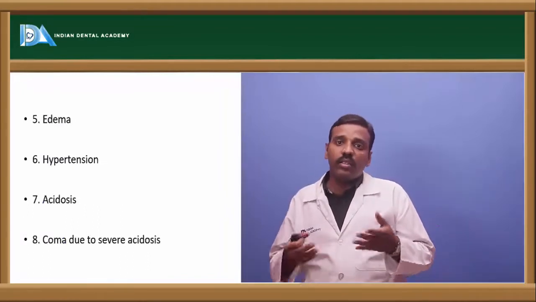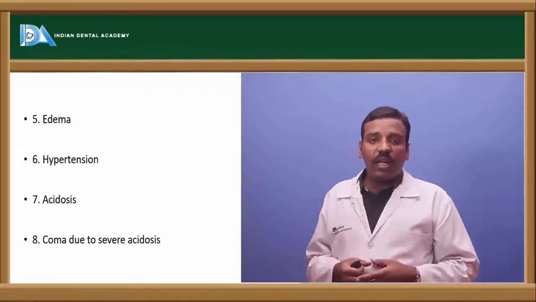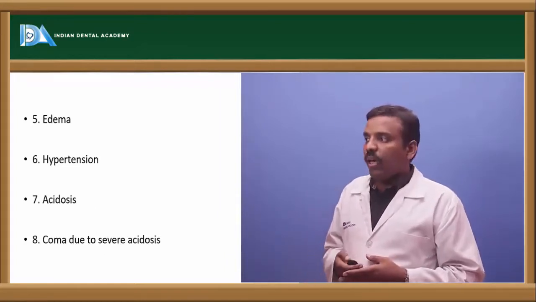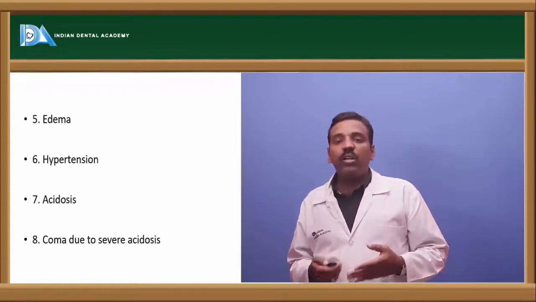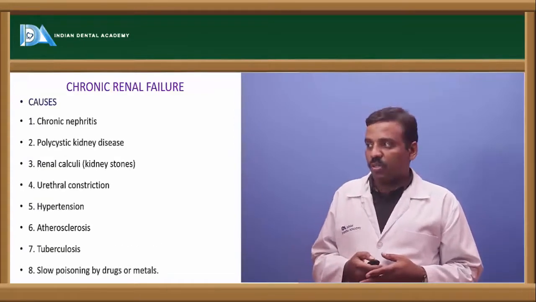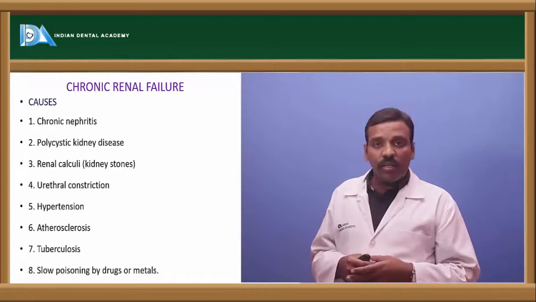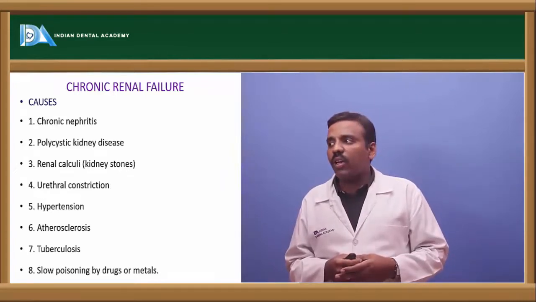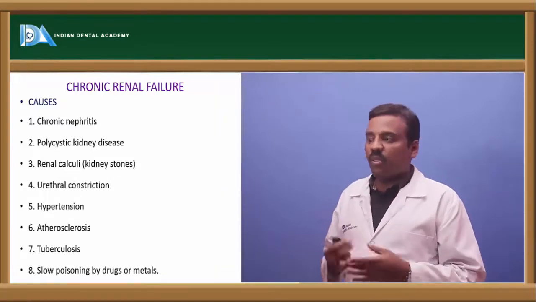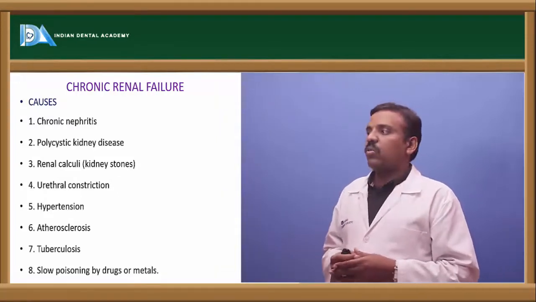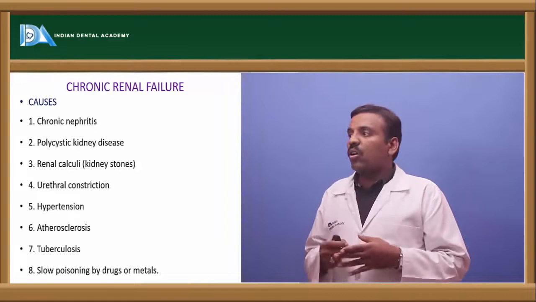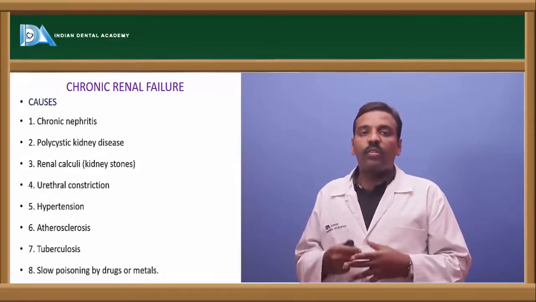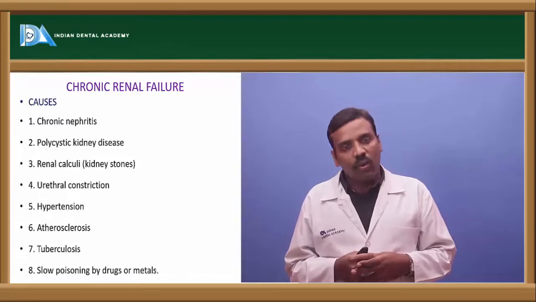Edema in any part of the limbs. And next, hypertension is also one of the causes. And next acidosis, coma due to severe acidosis. And another one is chronic disease, in the sense chronic renal failure. This chronic renal failure mainly depends upon, if you see the causes of this, the first one is chronic nephritis. Nephrons failing in function is called chronic nephritis.